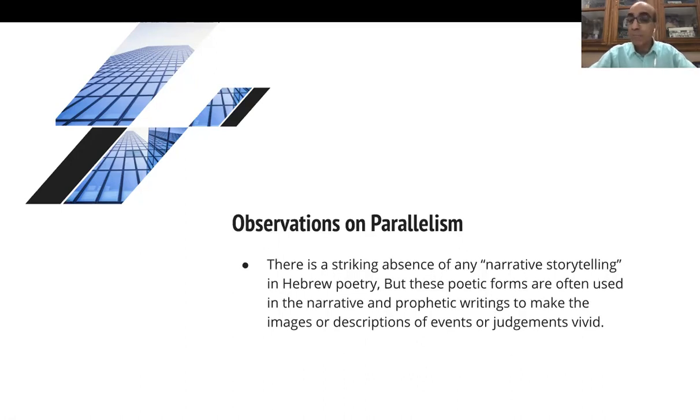I think in Malayalam also, poetry is used to tell stories. But in Hebrew poetry, you don't see that. Okay, poetry doesn't tell stories. It's just very unique in that way.